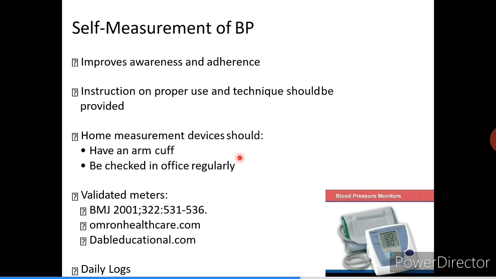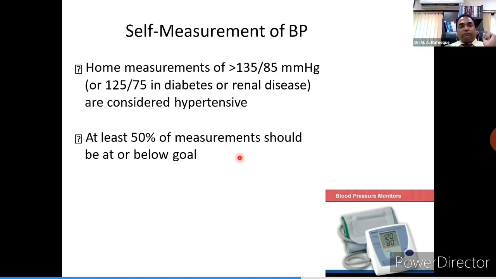Otherwise, there are high chances that you may land up with a wrong reading. Home blood pressure of more than 135/85 is defined as the cutoff value for hypertension, and for diabetic and kidney patients, 125/75 is the limit. And to say that blood pressure is well controlled, at least 50% of the measurements should be at or below goal level.